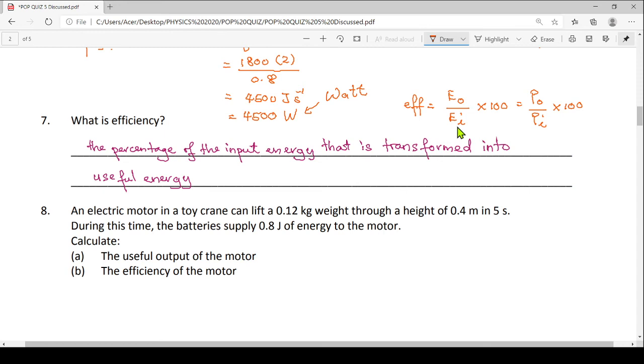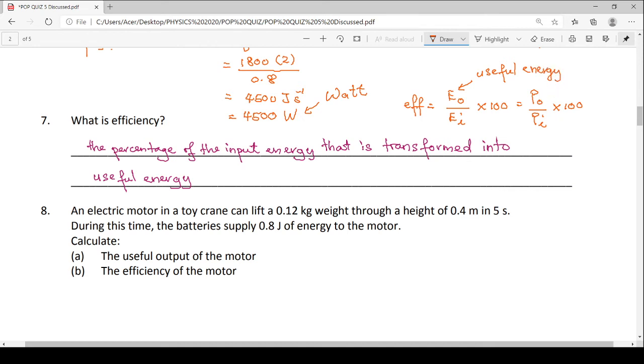So how do we define efficiency? So efficiency is the percentage of the input energy that is transformed into useful energy. So this output energy is our useful energy.